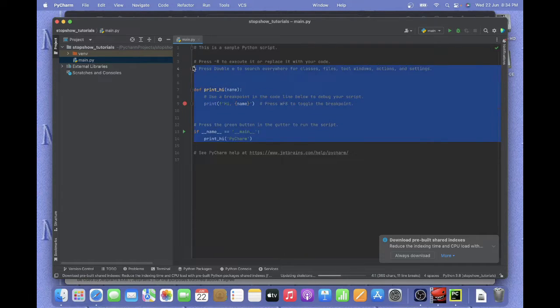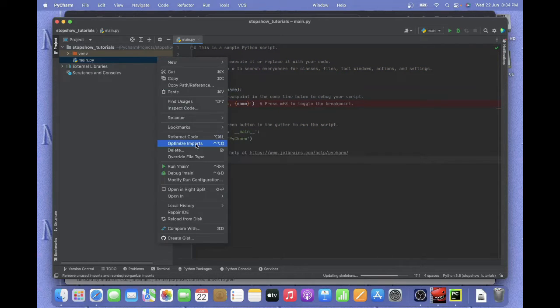This is the default file for PyCharm. It comes with every new project. So you can delete this if you want. I'm gonna do that right now.